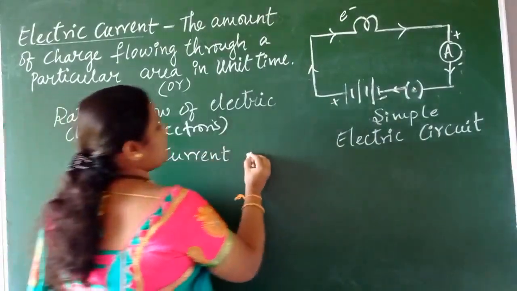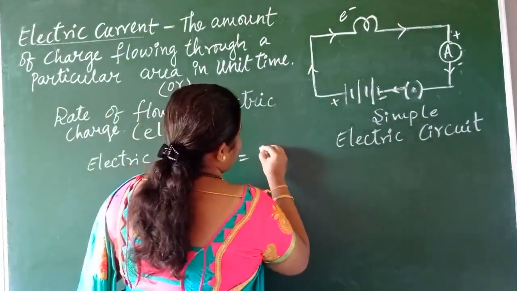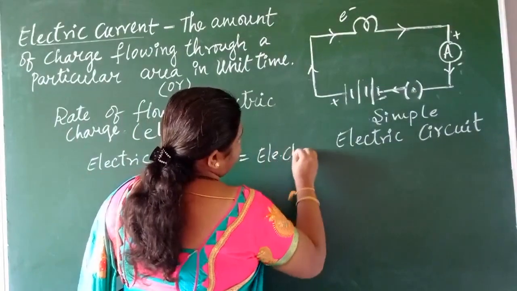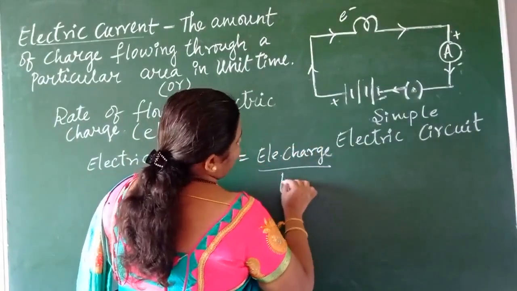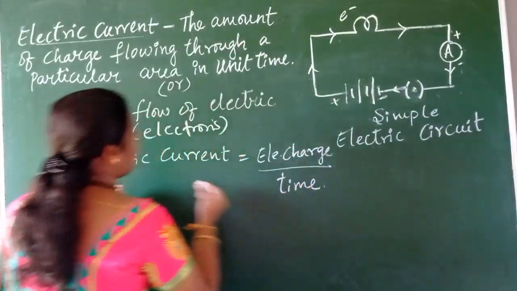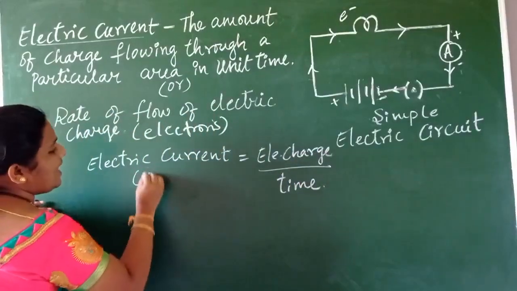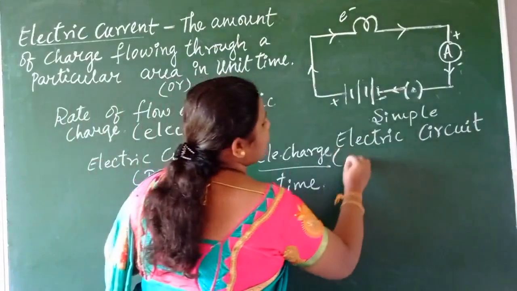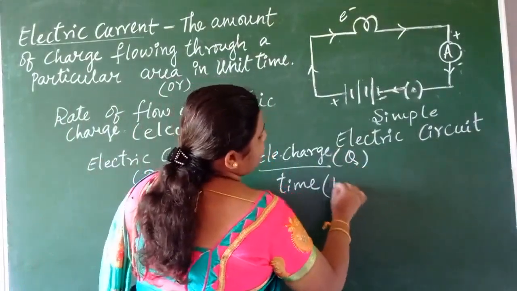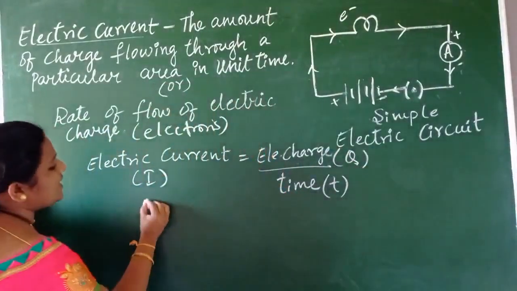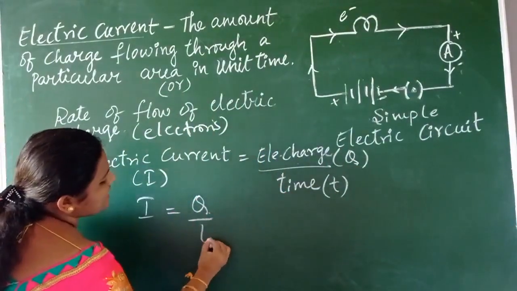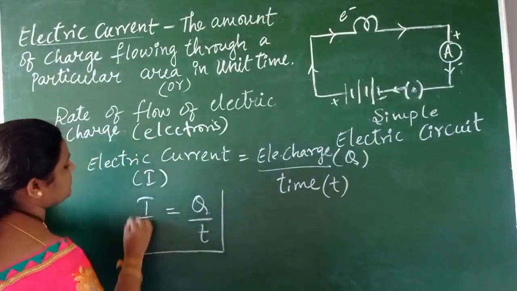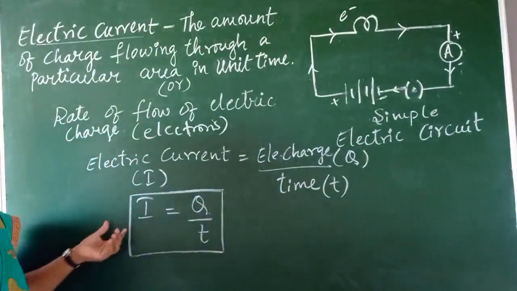is equal to electric charge divided by what? Time. Here electric current is I, electric charge is Q, and T means time. In other words, we can write I = Q/T as the expression for electric current.